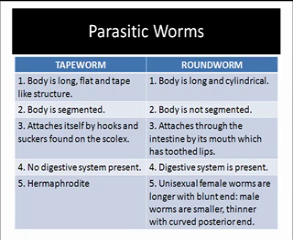Number 4, for the tapeworm, no digestive system is present. Number 4, for the roundworm, digestive system is present. Number 5, for the tapeworm, it's hermaphroditic. It's a hermaphrodite. And number 5, for the roundworm, it's unisexual. Female worms are longer with a blunt end, and the male worms are smaller, thinner, with curved posterior end.